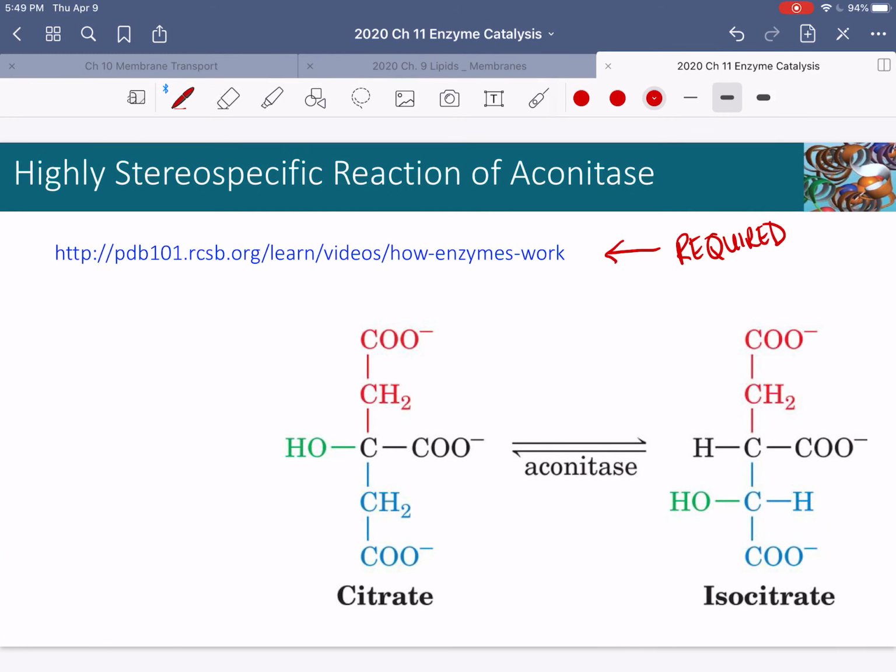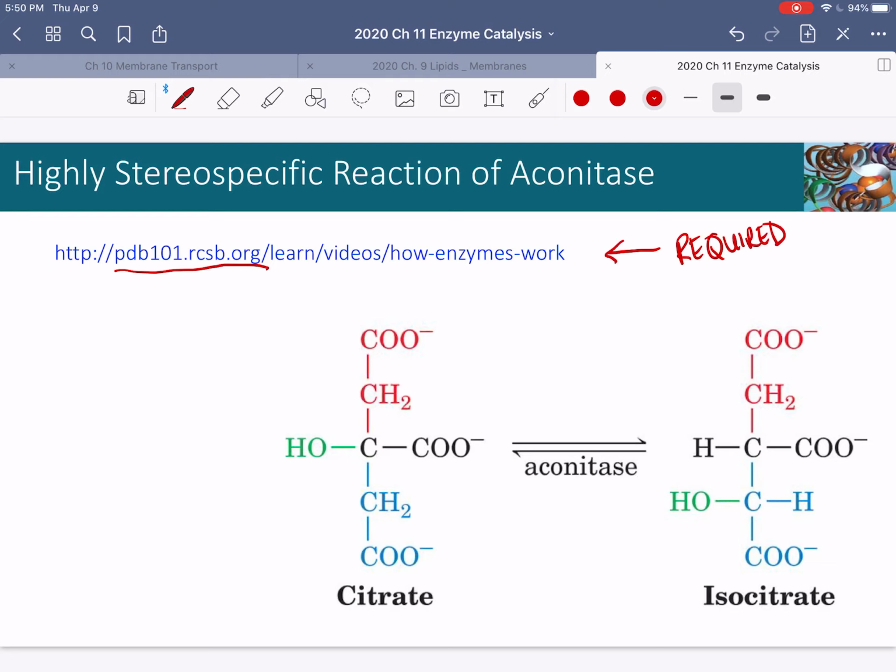This is the isomerase video example. It's the PDB video that's already up in the Chapter 11 module on eCampus, and this one is actually required viewing. I will probably be taking a question from this video for Quiz 10 and/or the final exam. So make sure that you watch this video.